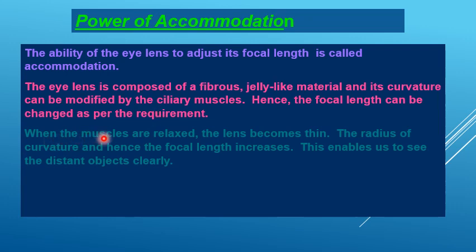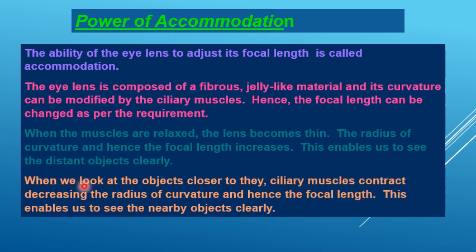When the muscles are relaxed, the lens becomes thin. The radius of curvature, and hence the focal length, increases. This enables us to see distant objects clearly.